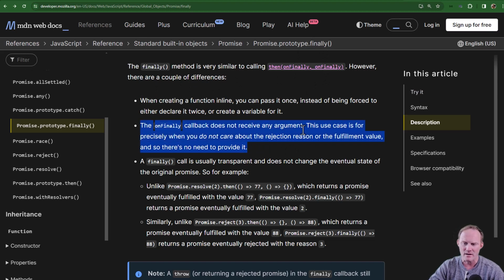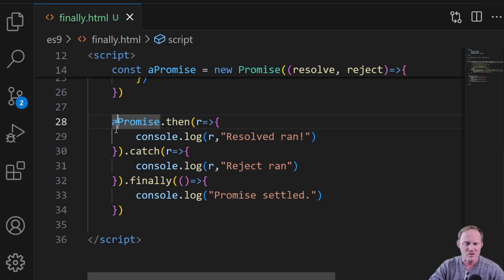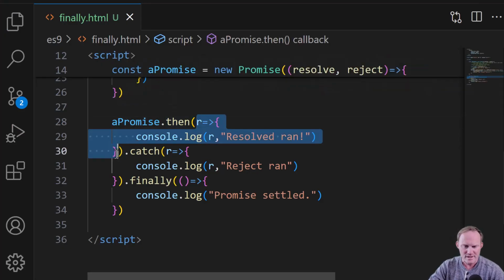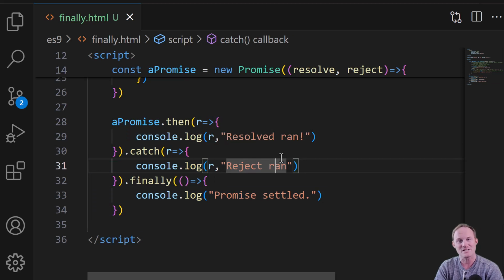The main thing that I find is that it does not take any arguments, so it will not have a resolve value, and that's precisely the use case for finally. Just having all three of them there, I think, creates better readability. This is what happens when it resolves. This is what happens when it rejects. This is what happens either way. That pretty much does it for finally.